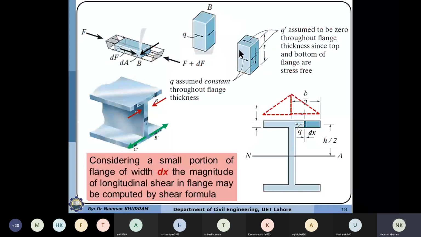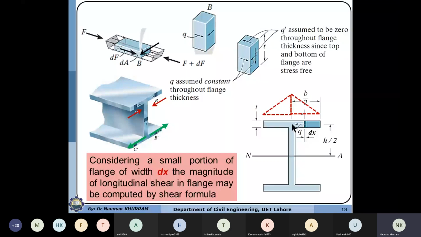The value of x ranges from the free end tip to this junction, which is from 0 to b by 2. So we want to compute the distribution or variation of shear flow or shear stresses from the free end tip to the junction, or we want to compute the contribution of area from the free end tip to the junction.